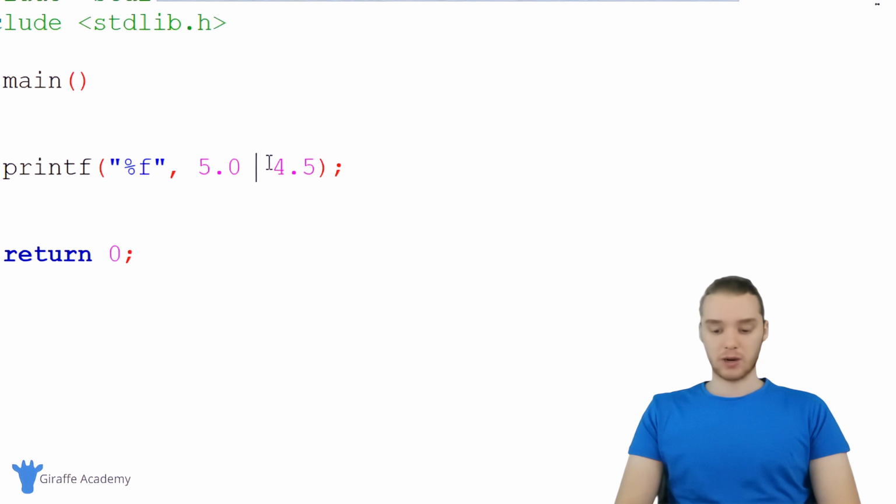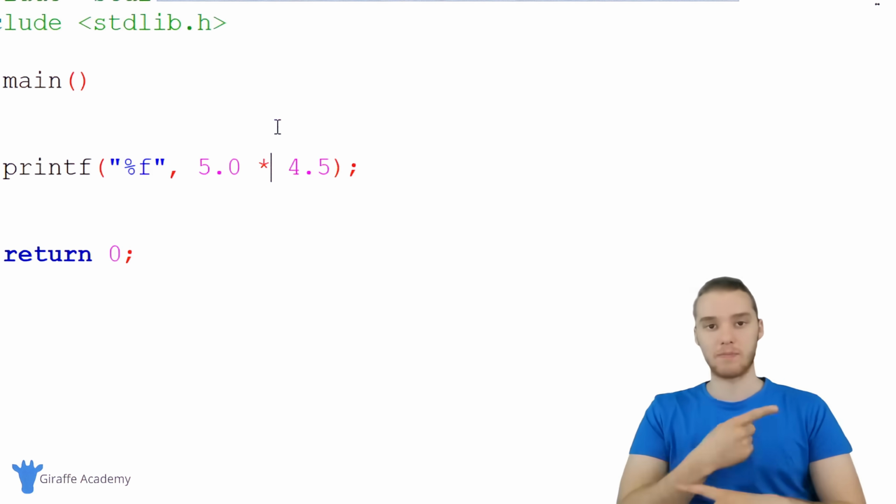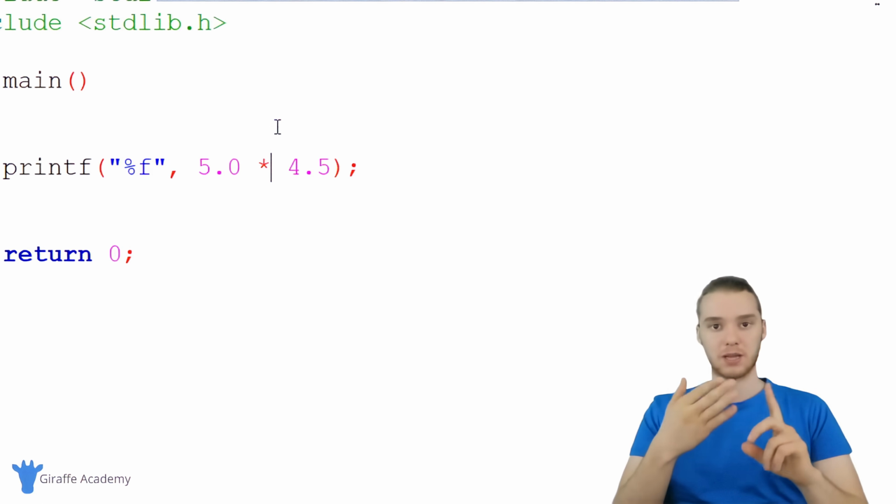So in addition to addition, we can also use subtraction, division, which is going to be a /, and multiplication, which is going to be an asterisk. And you can use all these different things to do the 4 basic math operations: addition, subtraction, multiplication, and division.